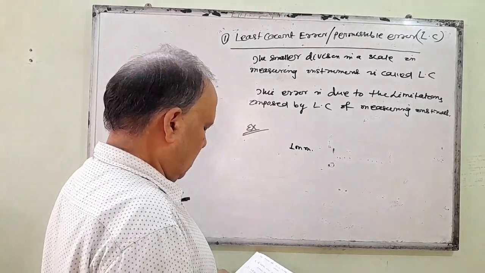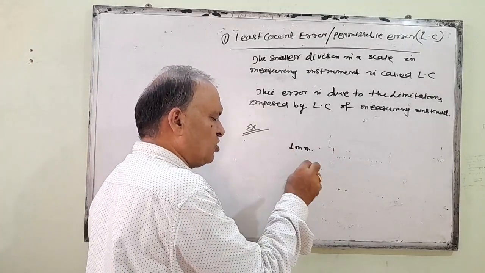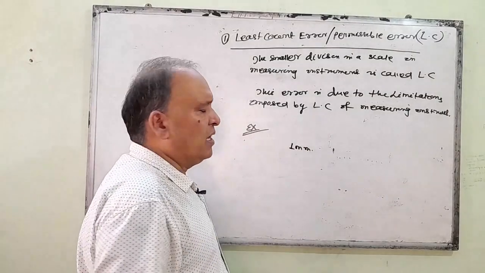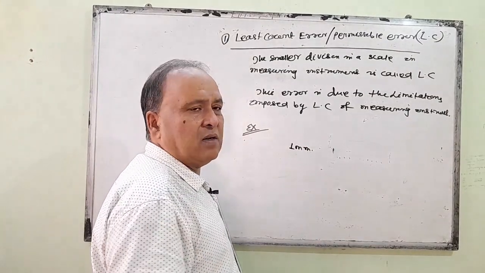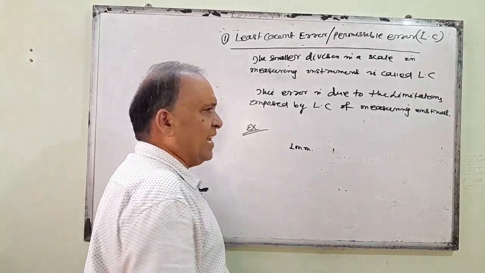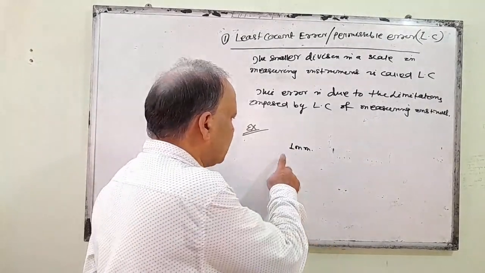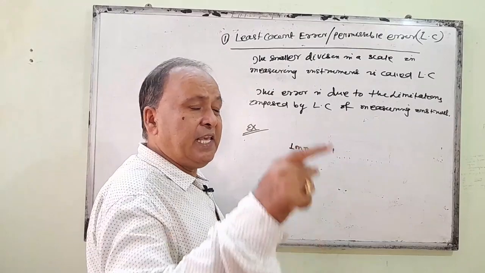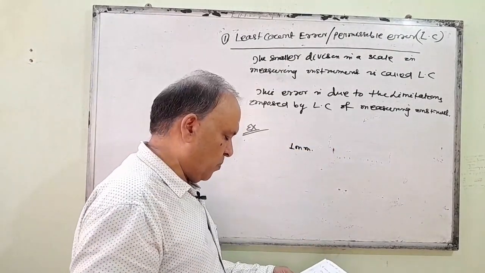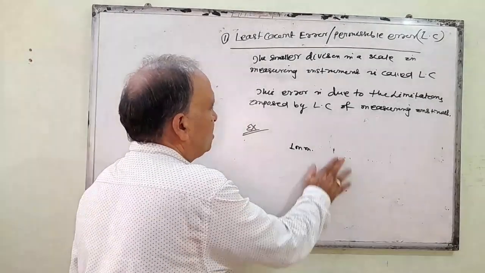If the division in that instrument is less than 1 millimeter, that is 0.5 millimeter or 0.05 millimeter, then the measurement will not be accurate, because the smallest division is 1 millimeter.